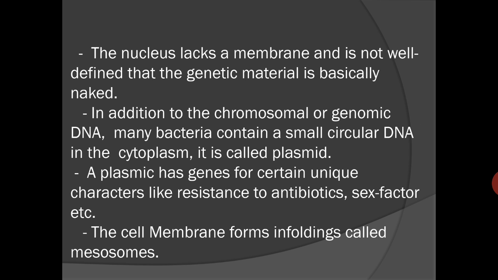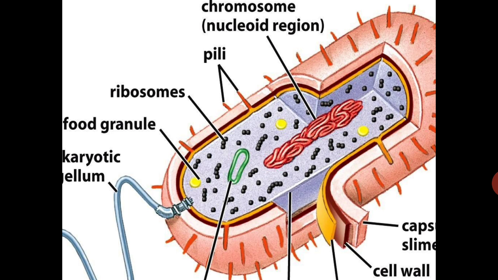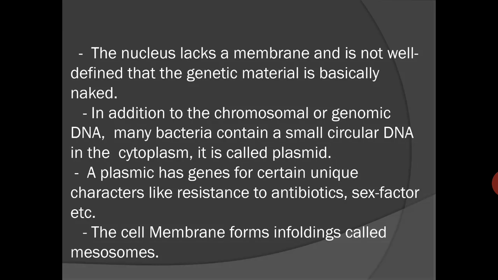The nucleus totally lacks a membrane and is not well defined; the genetic material is basically naked. In addition to the chromosomal or genomic DNA, many bacteria contain a smaller circular DNA in the cytoplasm, and this is known as the plasmid.